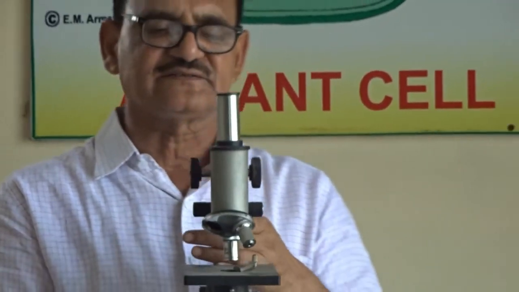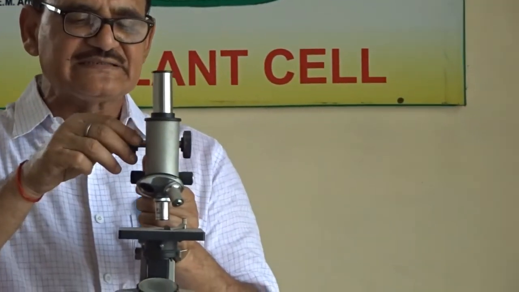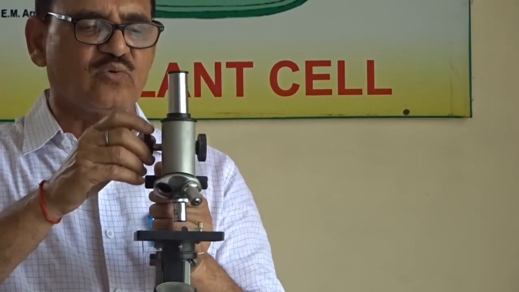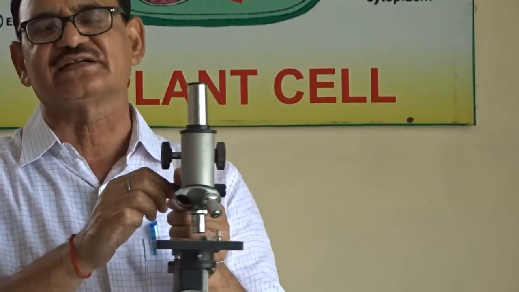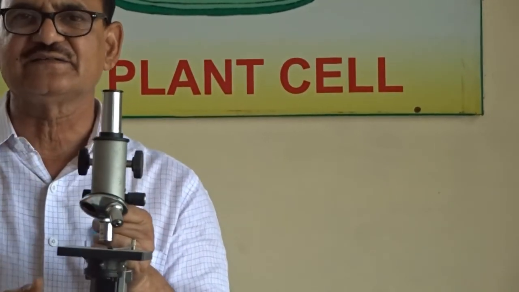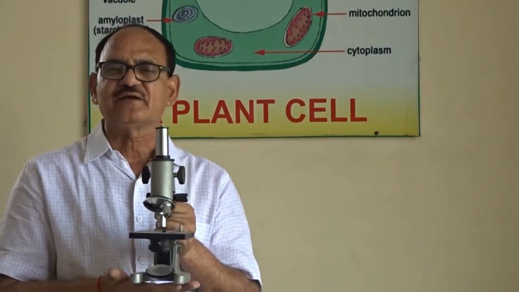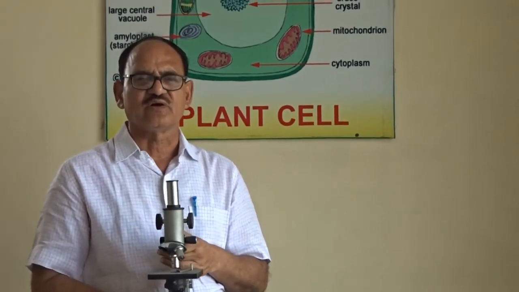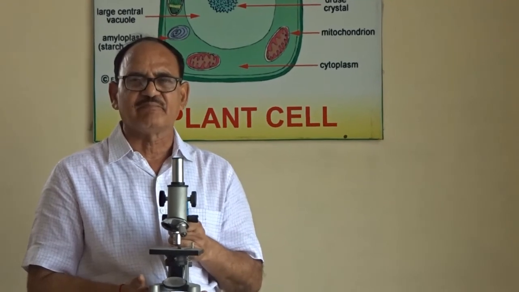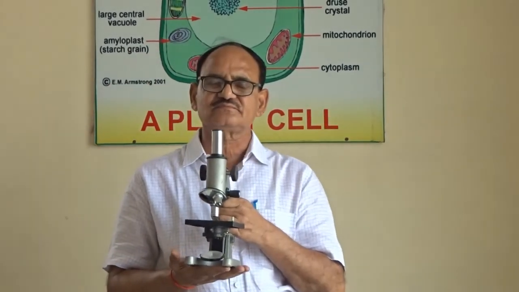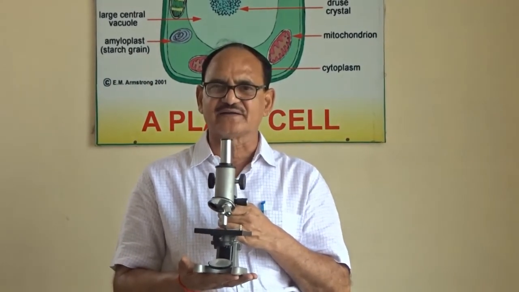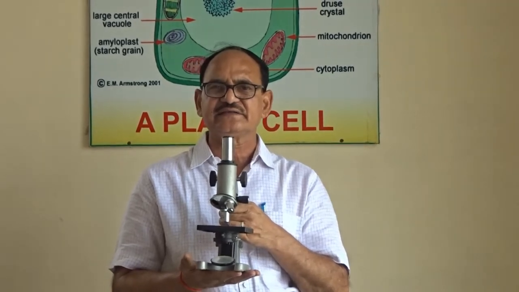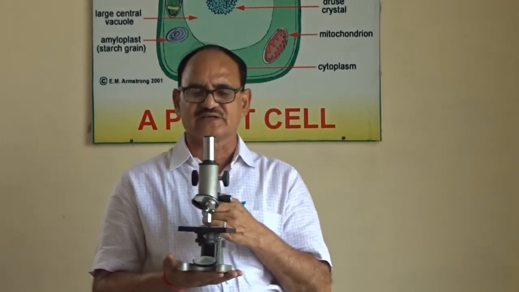You should know all the parts. This is the coarse adjuster, and this is the fine adjuster. These are the different parts of the microscope. With the help of the microscope, we can magnify the size of organisms and easily observe them.